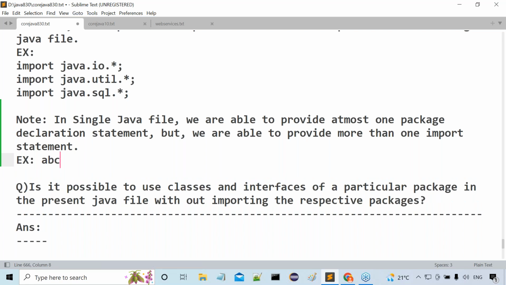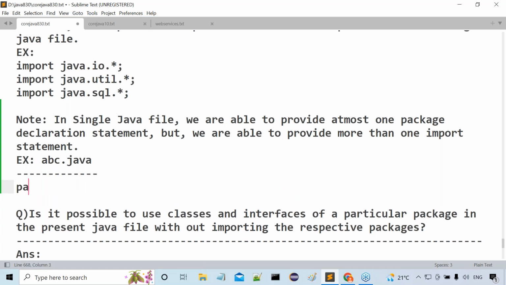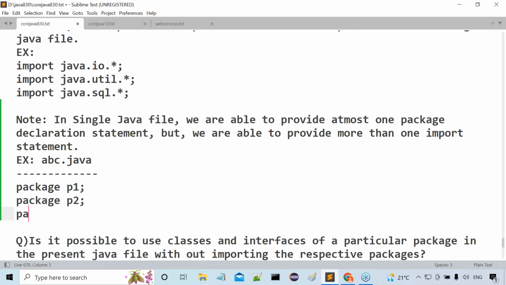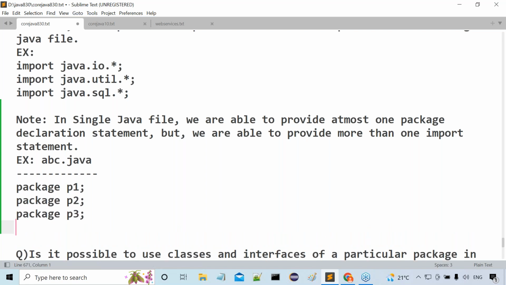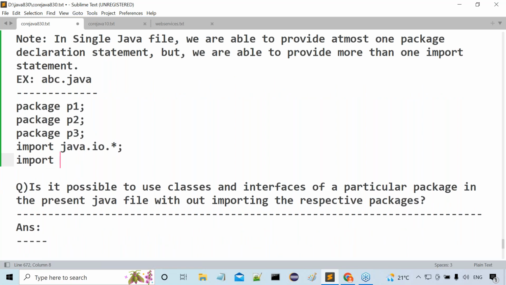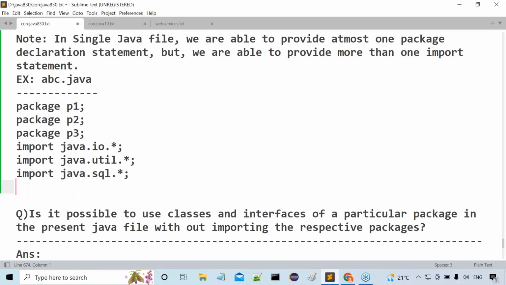Okay, now let's observe this clearly. As an example, I'm taking the file name abc.java. Inside this abc.java, all of you observe carefully: package P1, package P2, package P3, import java.io.star, import java.util.star, and import java.sql.star. Out of all these things, which is valid and which is invalid, we have to confirm.